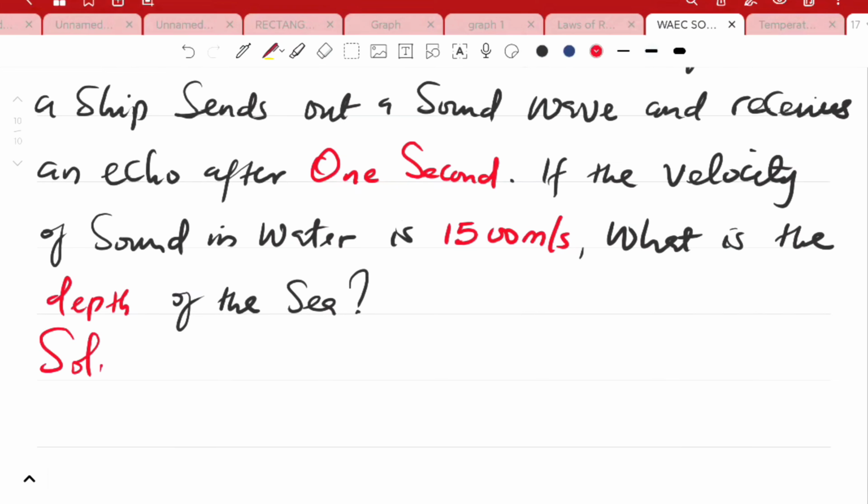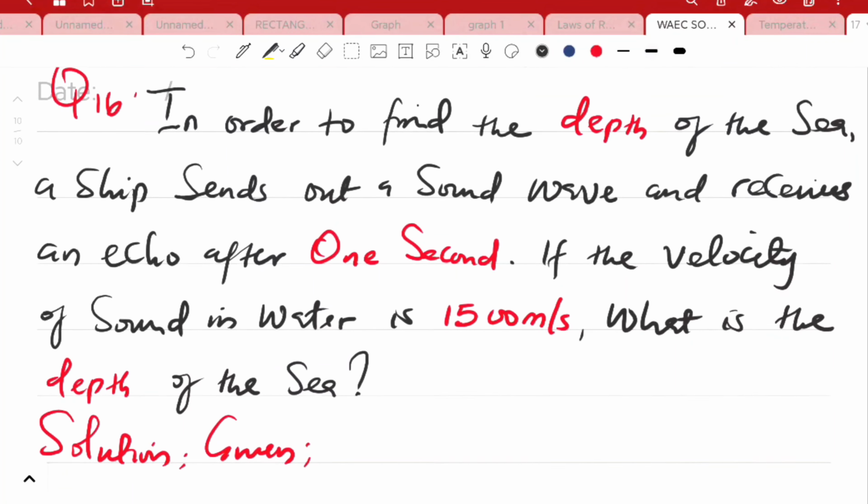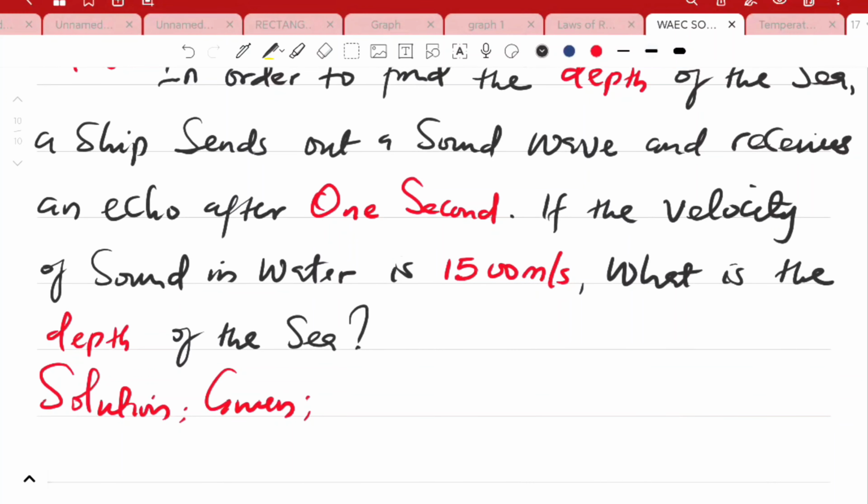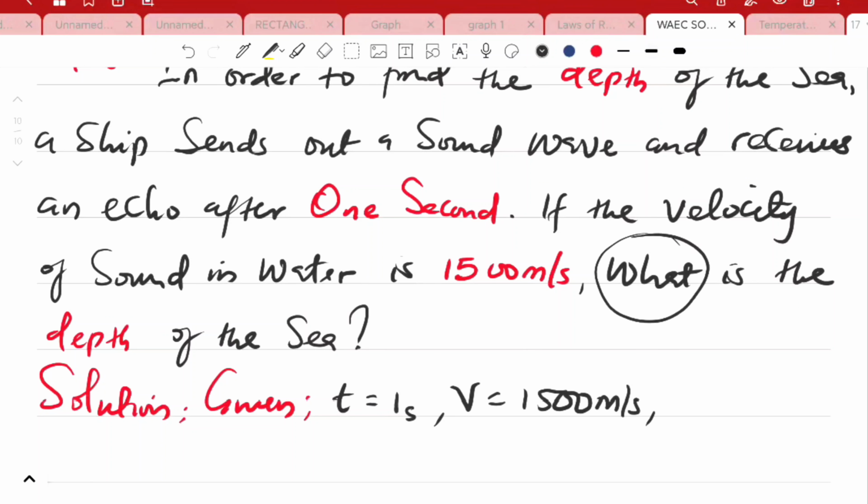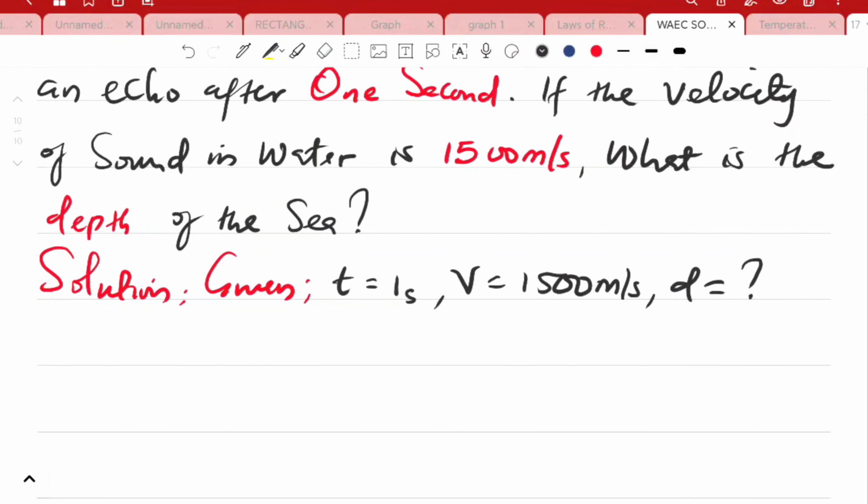So let's begin to extract the triune parameters. You agree with me that three things are common here. The first is, in order to find the depth, we are given 1 second to be our time. Then the second parameter is the velocity, which is 1500 meters per second. Then we are asked to find the depth, which is the same thing as distance, is unknown. So you can see the triune components here given. So learn this for better understanding.